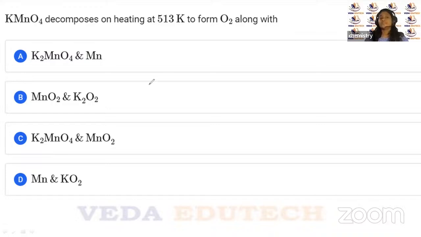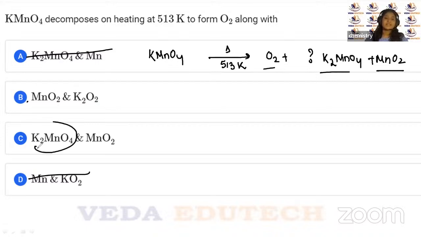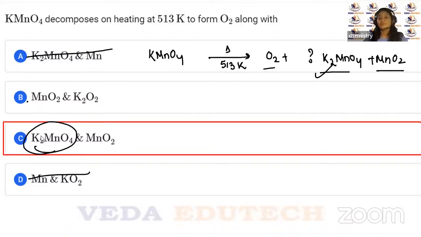Okay, children. So what is the question here? It is saying that KMnO4, if you are heating it at 513 Kelvin, what is it going to give you along with O2, right? That is our question, and it's a direct question. KMnO4 when it decomposes gives K2MnO4 and manganese dioxide, MnO2. So MnO2 is not there anywhere. Only these two options, and here K2MnO4 is there, and that is going to be your answer, which is option number C. So option C is your correct answer, and this was directly from NCERT.